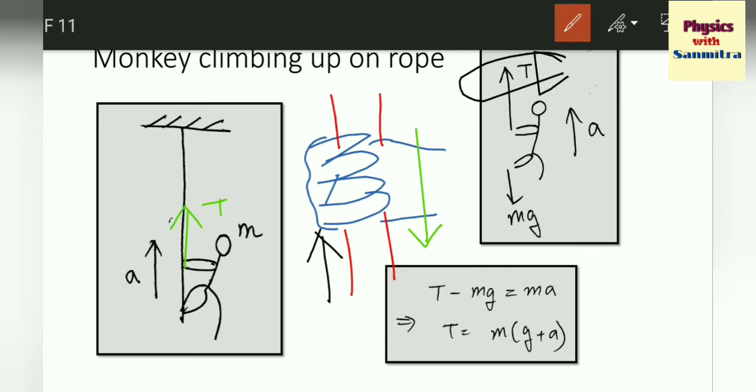When the monkey pulls the rope, that friction force is offered by the monkey on the rope, and the rope offers an equal and opposite friction on the hand of the monkey to pull it upwards. So exactly that is what is happening here.